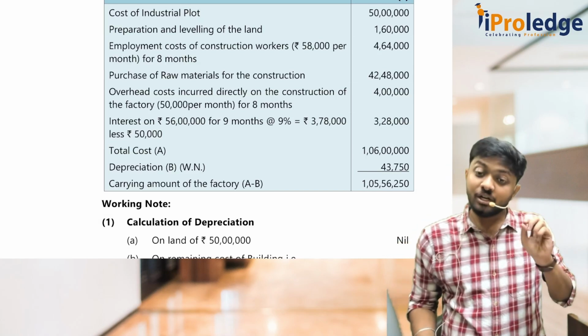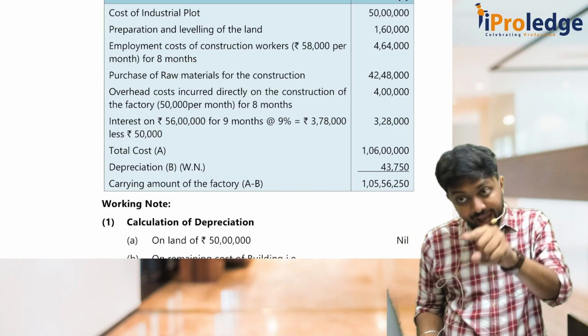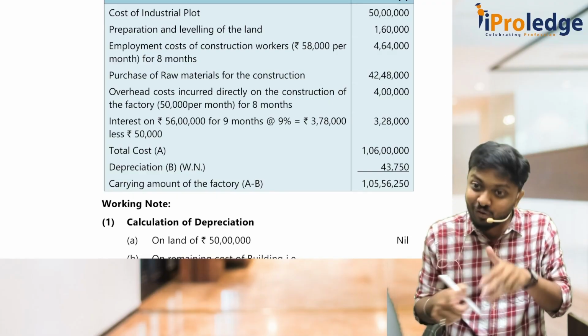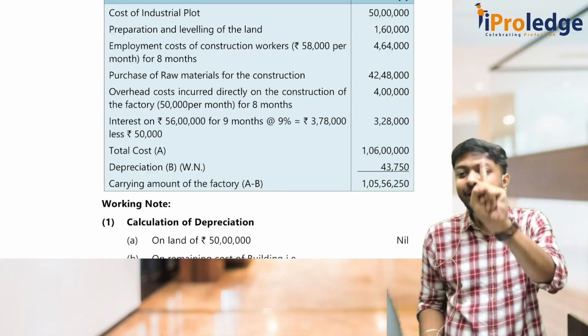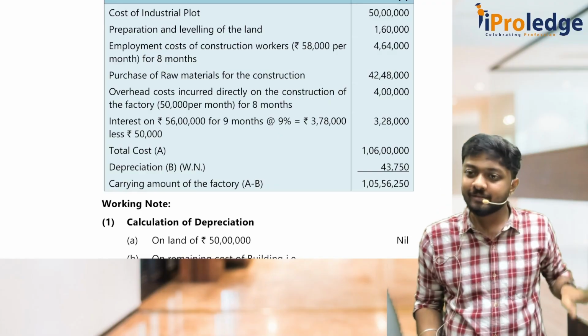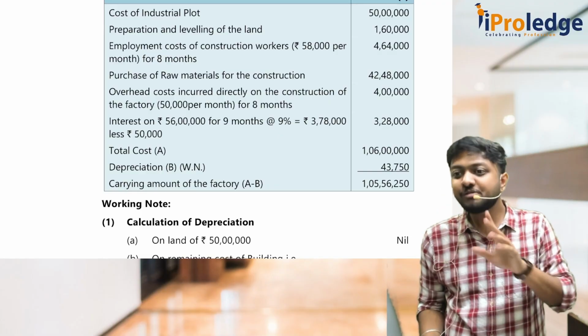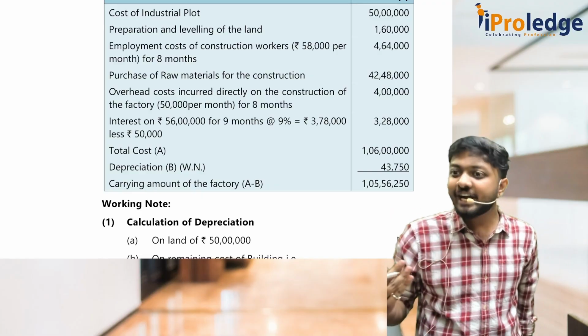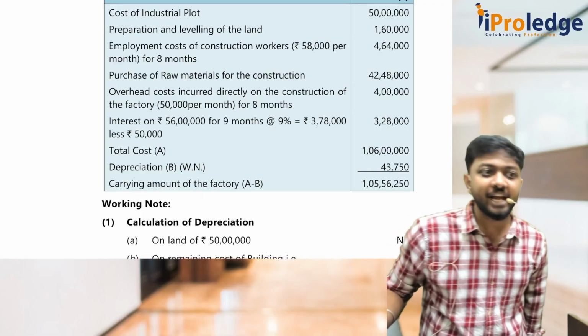Whatever interest we pay to the bank is for 9 months only, but whatever we can capitalize is only for 8 months. For 1 month of interest, what will happen? It will go to P&L as interest. The remaining 8 months will be capitalized, because for you to capitalize, construction should have started. That is one of the 3 conditions you have in AS 16.